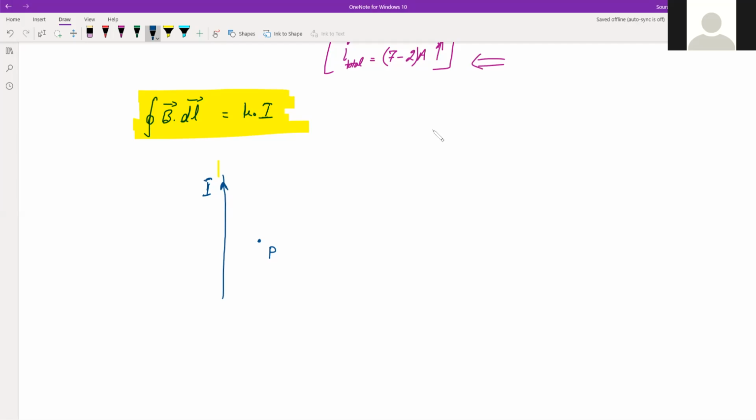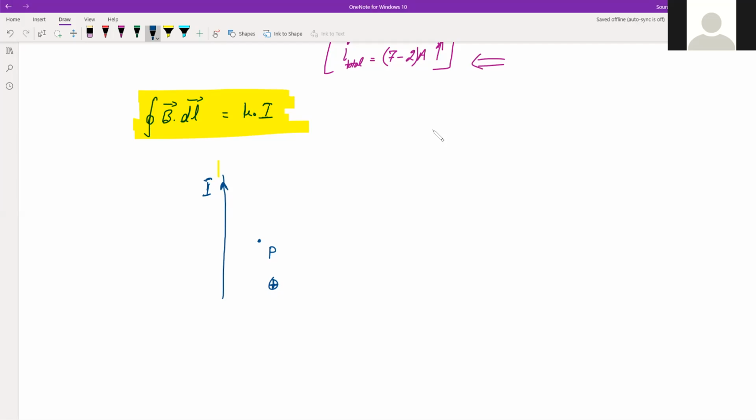So at P, if you keep your thumb on the line, then the four fingers on the side where P is will be going into the plane. That is, from your side, it will be going towards the back side of the screen. So the magnetic field here will look like this. It is going away from us, so it will look like this cross, right?